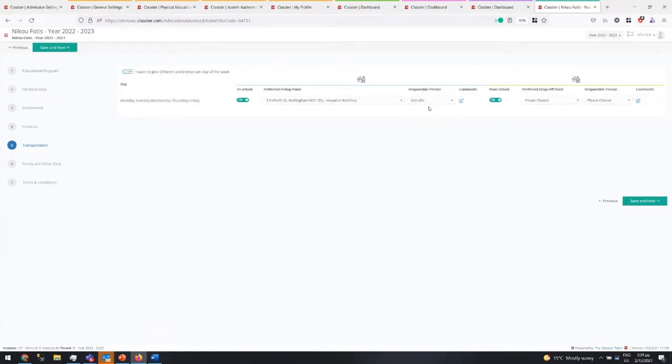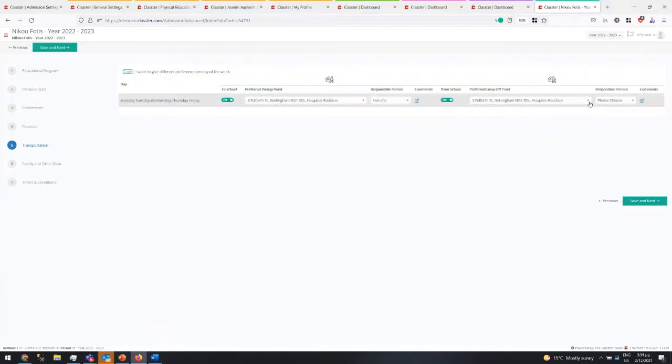Who is responsible, a parent or a relative, to pick up the student from the bus or deliver the student to the bus, and so on. So here we can select again the same address, write some comments, and that is for all days. But if I want, I can change the dates. It can work with addresses, with stops, or a combination. That is also a matter of configuration.